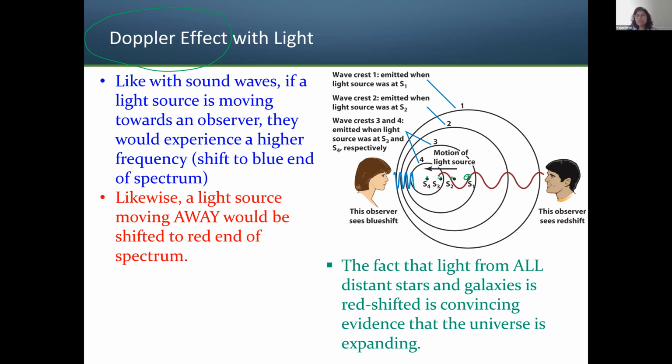Blue shift means, because you know that in the spectrum blue light has higher frequency, you're going to have the higher frequency here because your source is coming towards you. We call that the blue shift, right? But the one on the right side is going to have the low frequency, so that will be a red shift. So the right observer sees a red shift, and the left observer sees a blue shift.